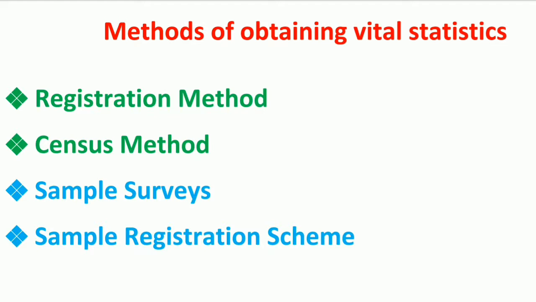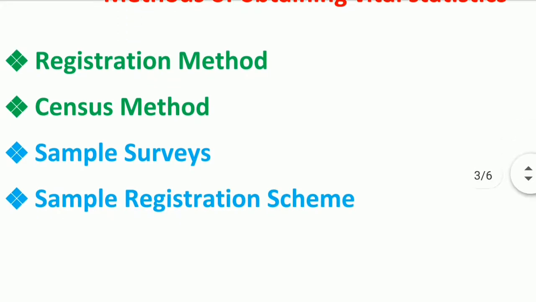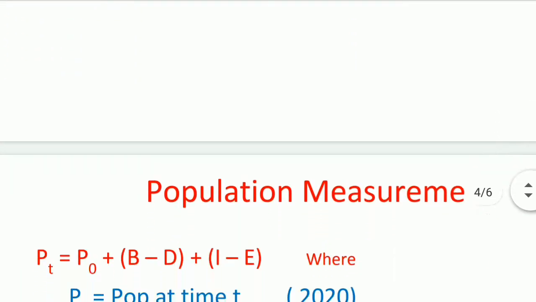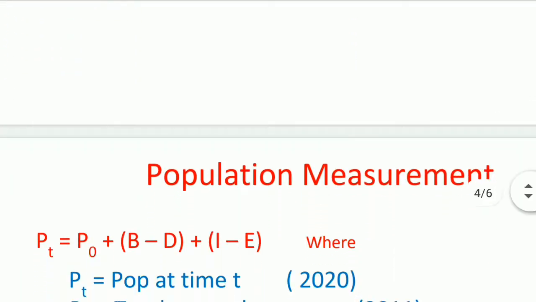But friends, many times vital statistics collected by using the above methods are not enough. For example, population for an intercensal year is not available. In that case, statistical methods are used to estimate these figures. So, how to obtain population at a particular time period t?